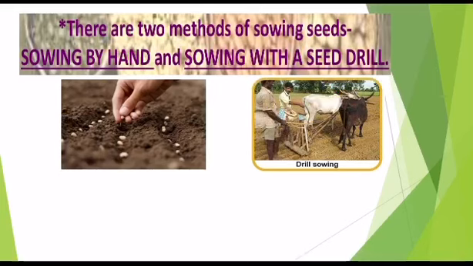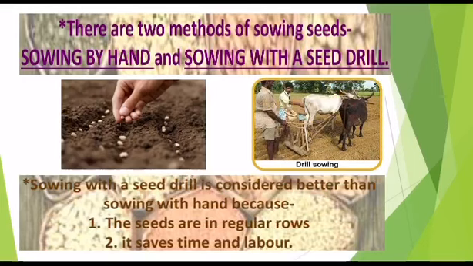Seed drill is nothing but a funnel like structure, you can see on the screen, to which pipes are attached, and to those pipes we have small ploughs which makes furrow, and into those furrows the seeds go and fall through the pipe at regular interval. So this is what a seed drill is all about.